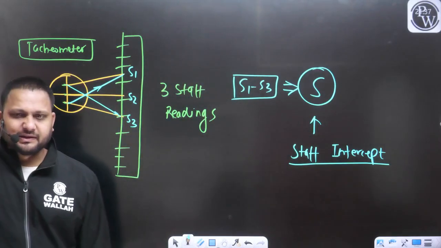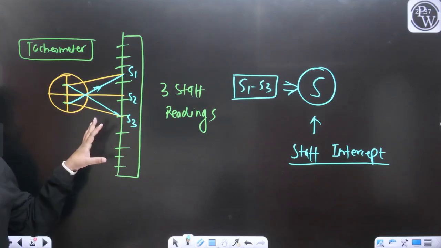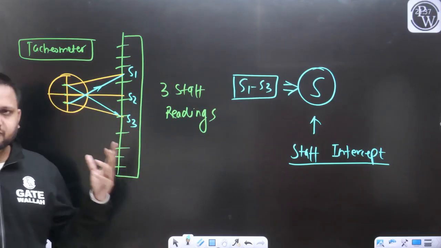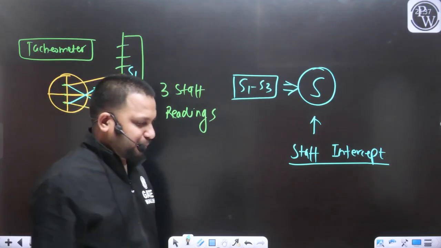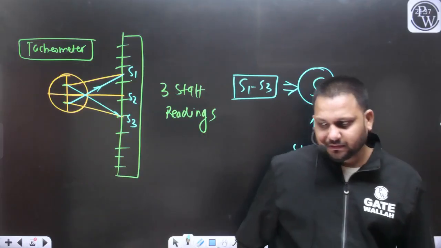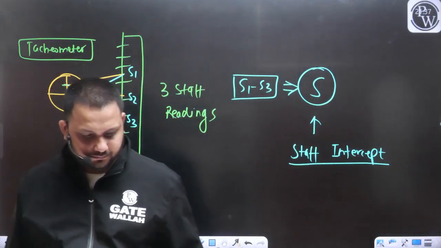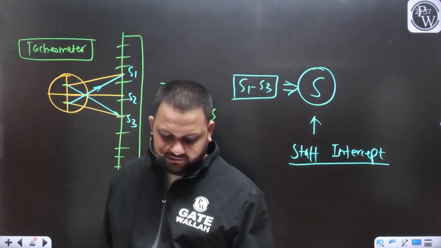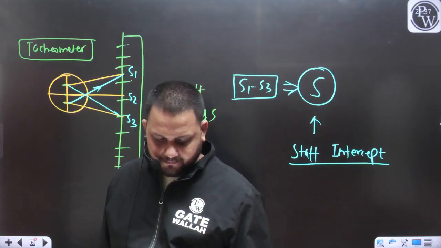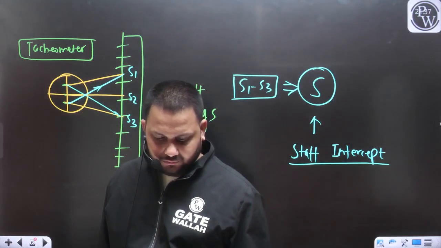So what do you mean by the staff intercept? It is the difference of the staff readings corresponding to the upper and lower stadia. I hope this point is clear to everyone, yes or no?